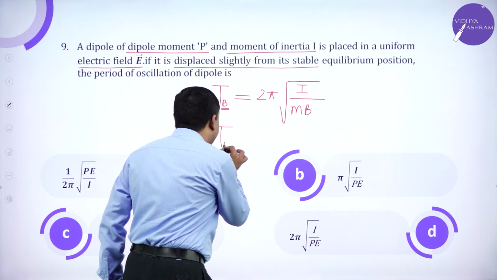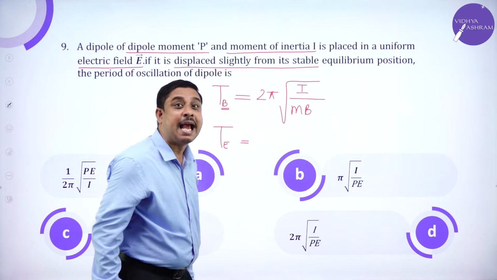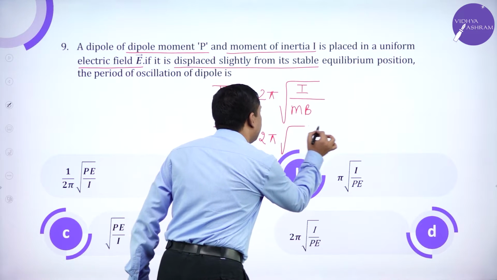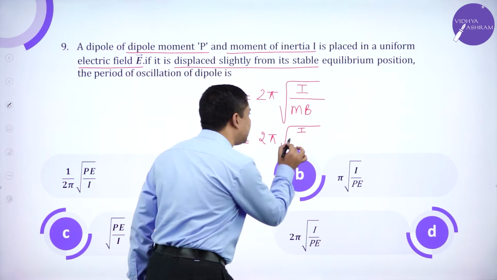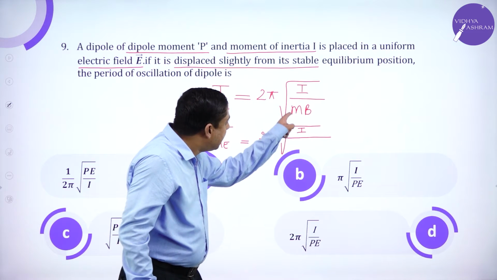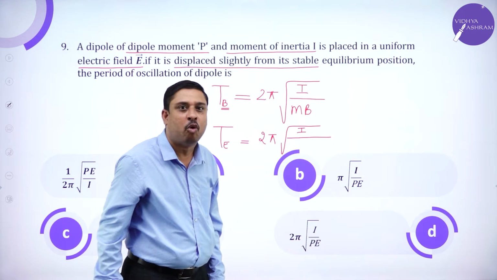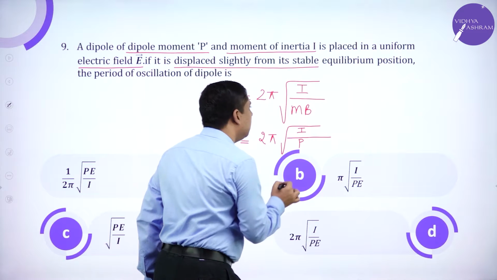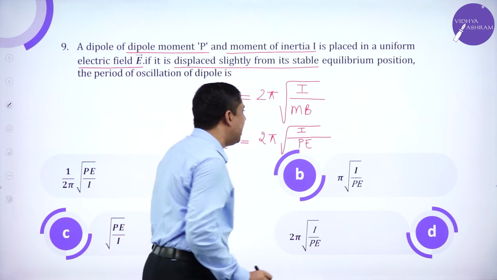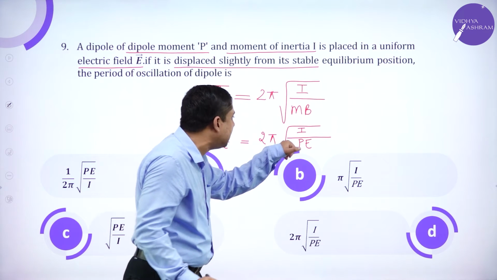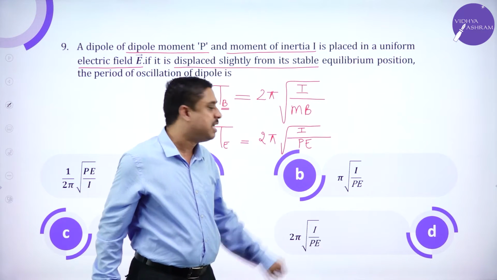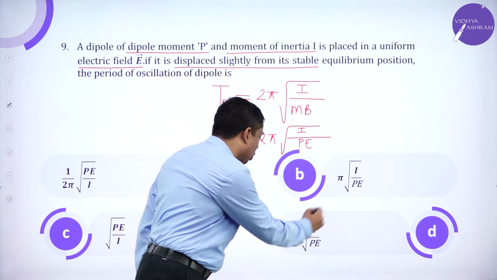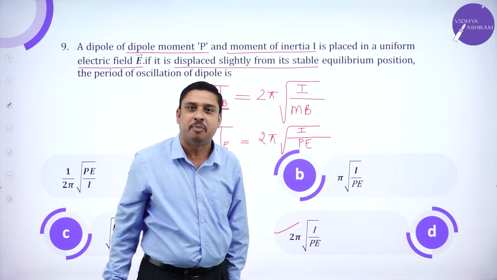So I want the time period of oscillations in an electric field. So 2 pi root, moment of inertia will always be the same, divided by, this is the magnetic dipole moment. What is the electric dipole moment? P, and the strength of the electric field E. So instead of M and B, on comparison, electric dipole moment P and electric field strength E. So the fourth option is the answer, 2 pi root I divided by PE.